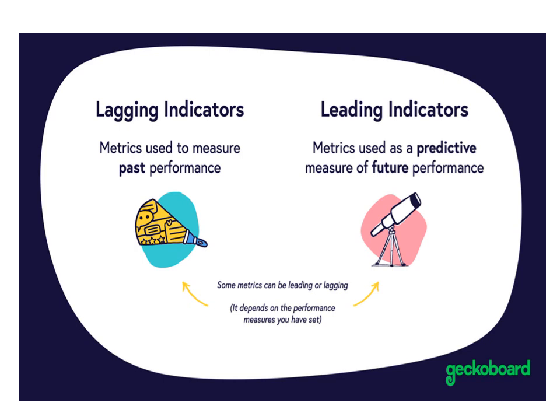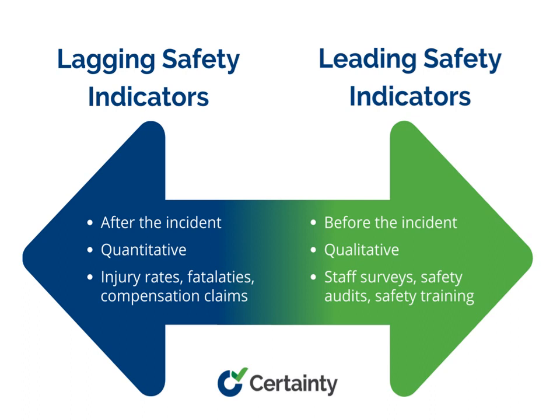So what is a leading indicator? Leading means you will do pre-planning for the future performance. That's why the definition is: metrics used as predictive measure of future performance. That is known as the difference between the lagging indicator and the leading indicators. So based on the performance, it majorly depends upon the lagging and the leading indicator. Next one, one more example and difference between the lagging and the leading.